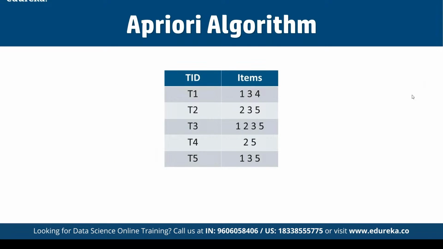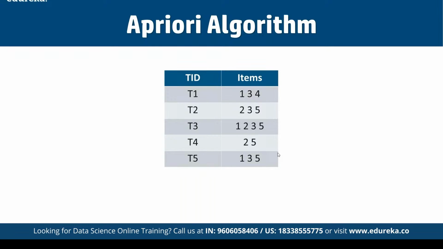All right, so now let's look at a simple example. Let's say we have the following data of a store. We have the transaction ID here, and then we have the items. In the five transactions, we have items 134, 235, 1235, 25, and 135.